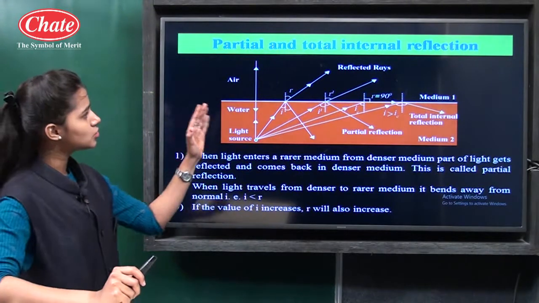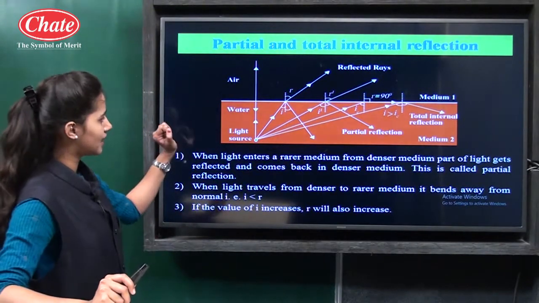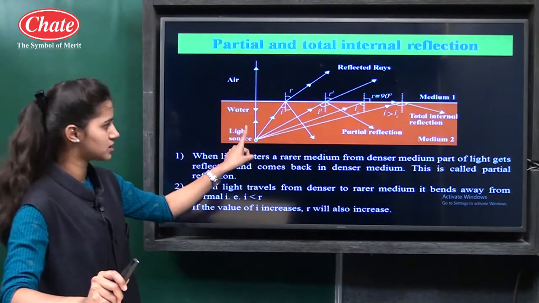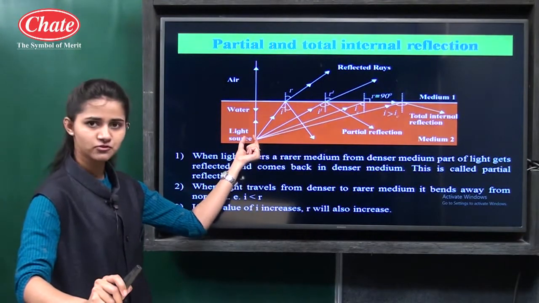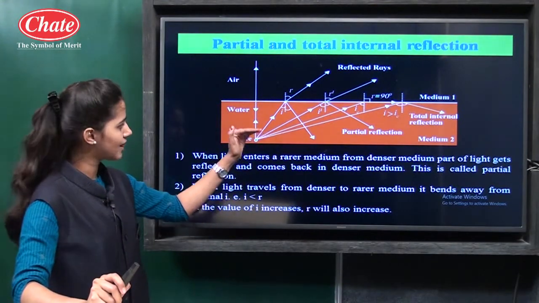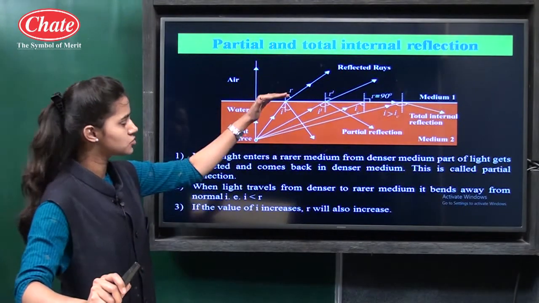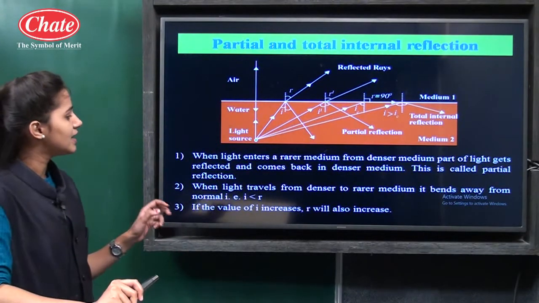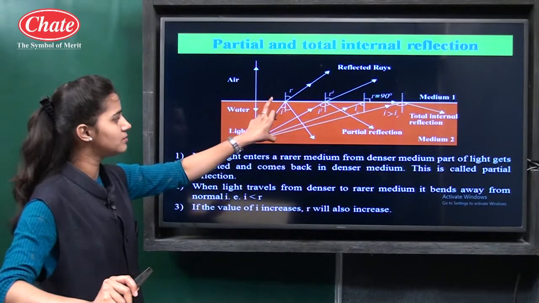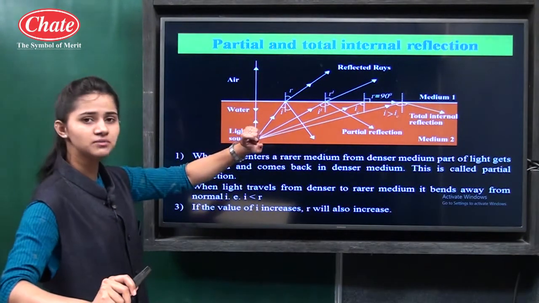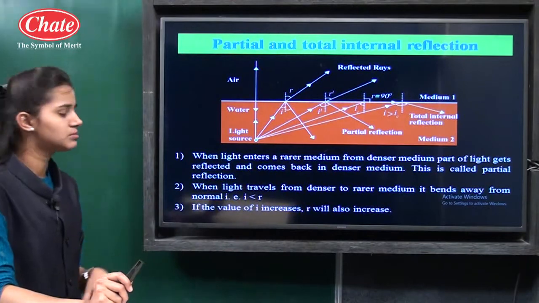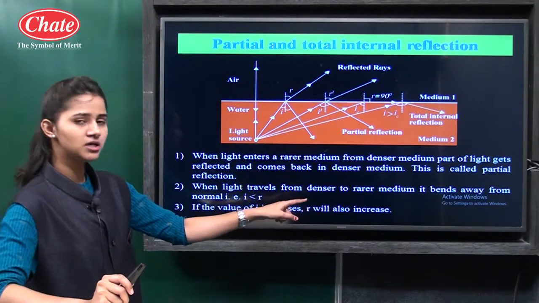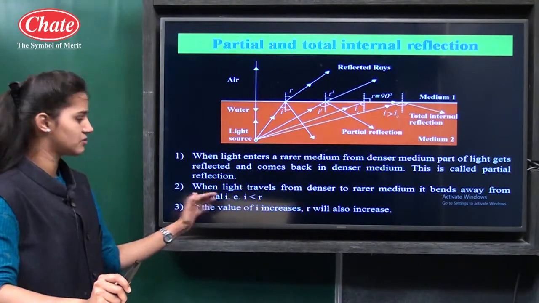Now what is total internal reflection? Firstly, look at the diagram. This is the water, this is the air. Air is a rarer medium, water is a denser medium, and here is our source from which the light rays are emerging. So light rays are coming from the denser medium into the rarer medium. When light travels from a denser medium into a rarer medium, it bends away from the normal. We have learned this point.